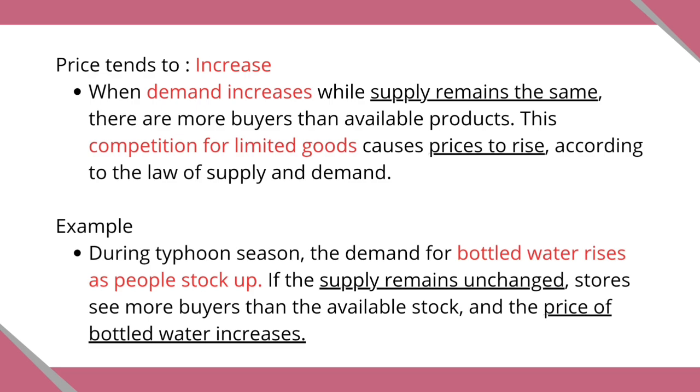For example, during typhoon season, the demand for bottled water rises as people stock up. If the supply remains unchanged, stores see more buyers than the available stock, and the price of bottled water increases. This demonstrates that when demand rises but supply stays the same, prices tend to increase.